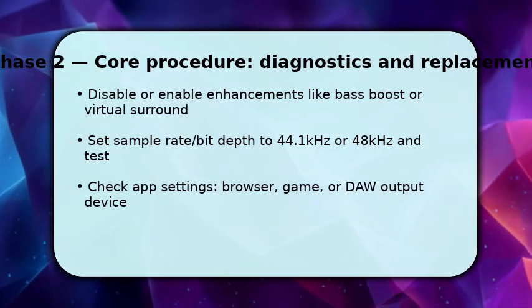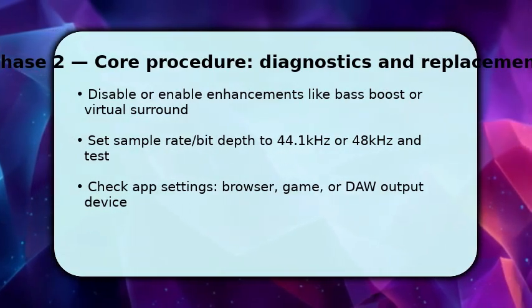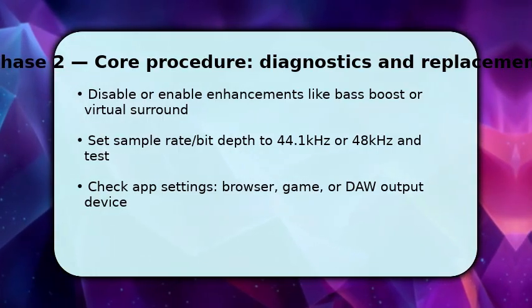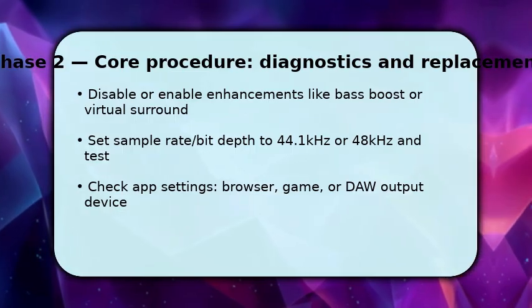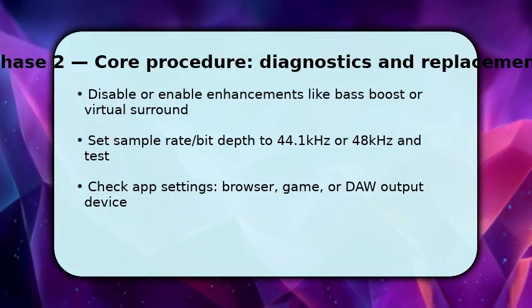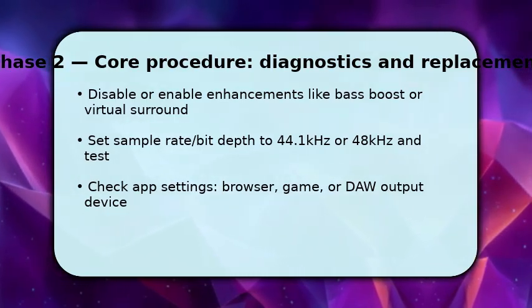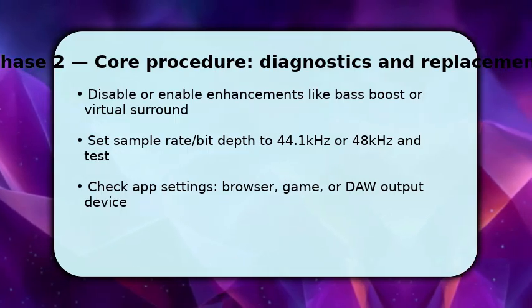Next, focus on software settings and processing. You should inspect the playback device's properties and toggle audio enhancements. Some cause distortion, while others improve clarity, so test both states. Then set the sample rate and bit depth to standard 44.1 kHz or 48 kHz to avoid resampling artifacts.